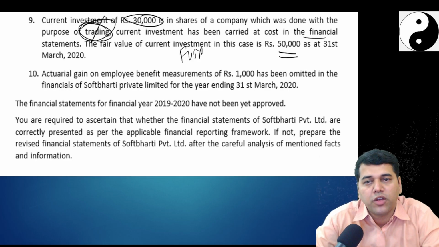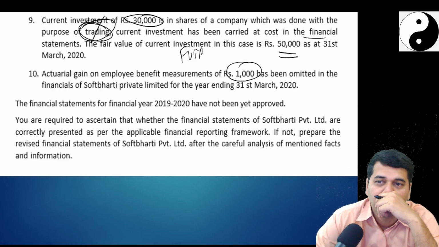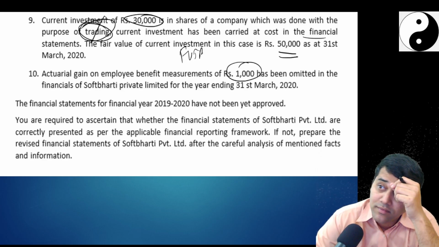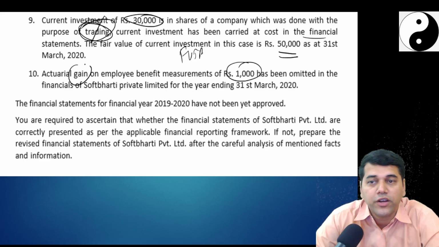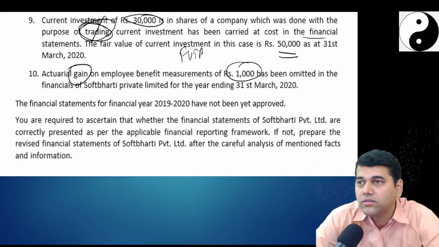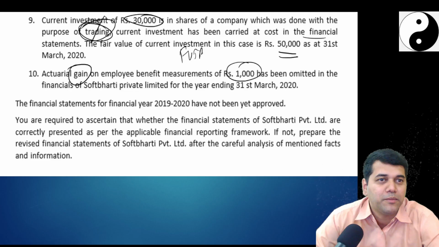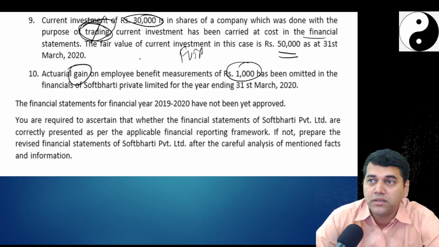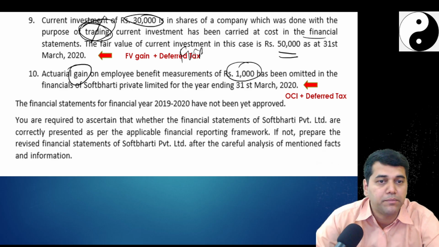Actual gain on employee benefits remeasurement of 1,000 has been omitted. Oh my. So what accounting entry should you pass? Actual remeasurement was there, and it was a gain. You forgot it. Where will it go? Actual remeasurements. You remember which standard? Ind AS 19. Is it an OCI item? Yes, but it is non-recyclable. Okay, and on that, deferred tax impact is going to come.